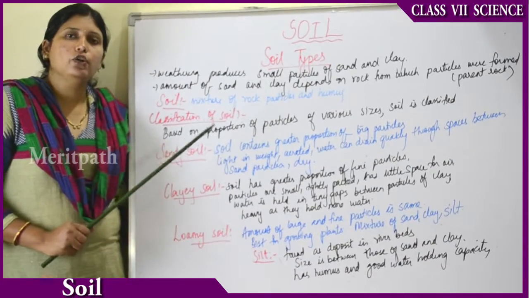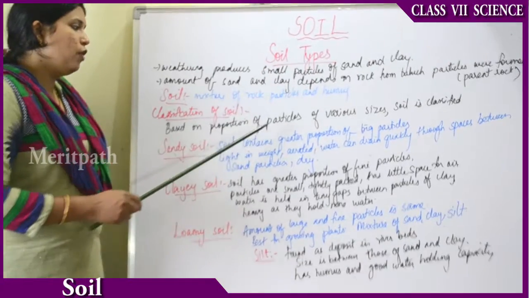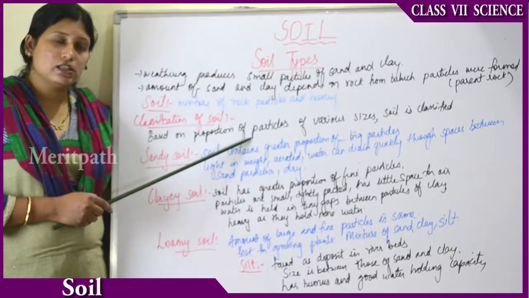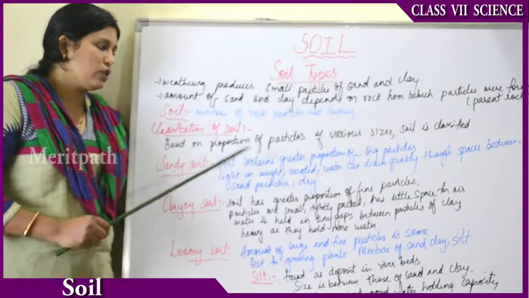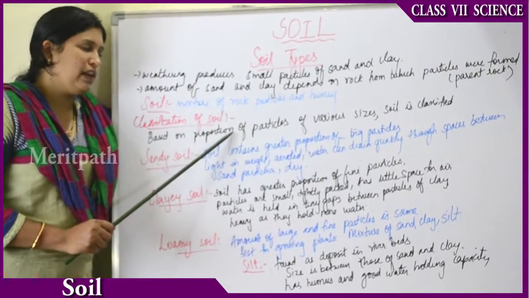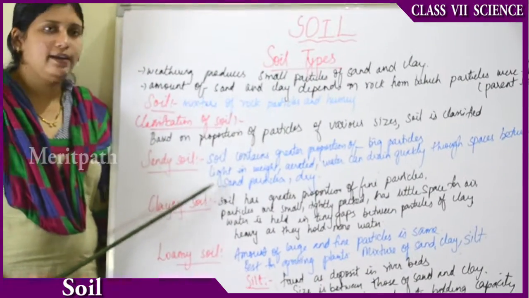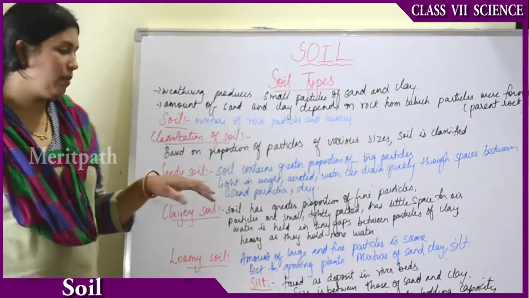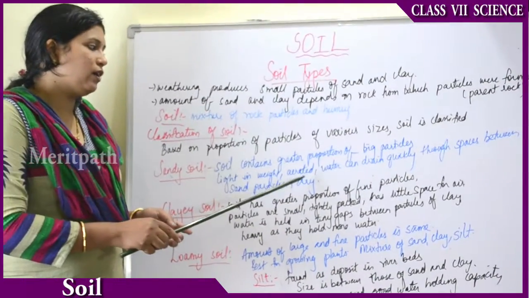Now let's move on to the classification of soil. Soil is classified on the basis of the proportion of particles, that means the size of the particles. Soil is classified into three types. The first is sandy soil, which contains a greater proportion of big size particles. It will be light in weight, and because it is light in weight, it will be well aerated.